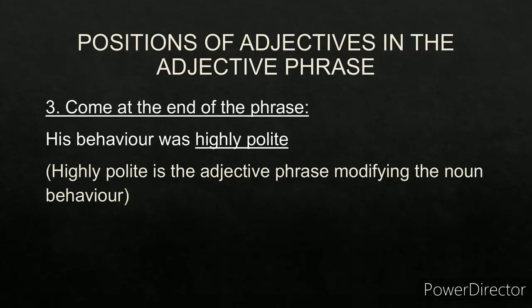And the adjective phrase can also come at the end of the phrase. His behavior was highly polite. Now, highly polite is the adjective phrase. Why? Because it's modifying the noun behavior. It is giving more information about the noun behavior. What kind of behavior was he exhibiting? Highly polite behavior. So, highly polite is an adjective phrase modifying the noun behavior.